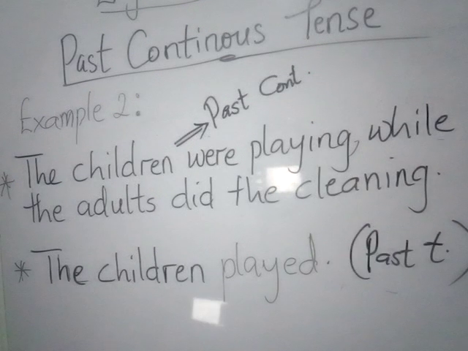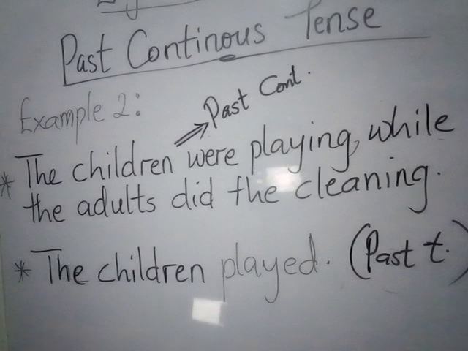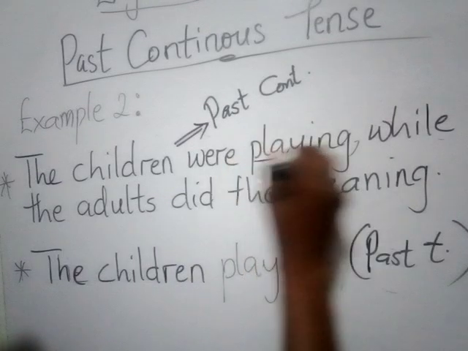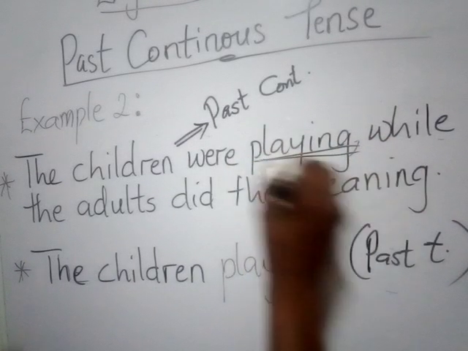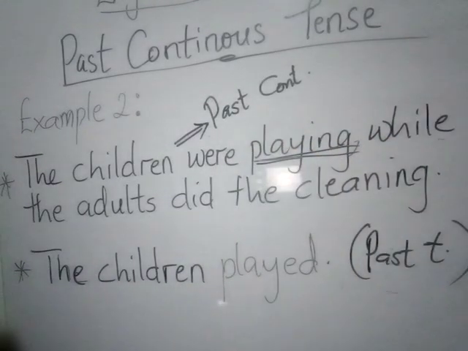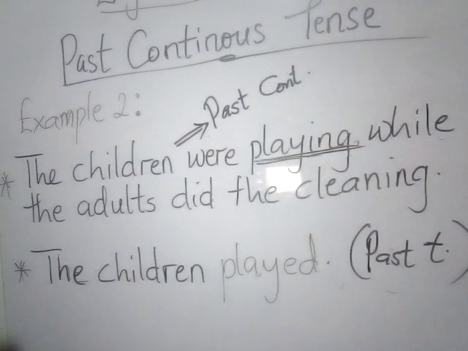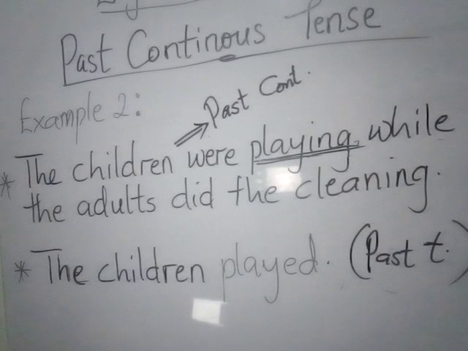So if you observe, you will notice that the past continuous tense always has the verb in the ing form. Playing. But simple past tense has it just in the past tense form. Played. The children were playing while the adults did the cleaning.